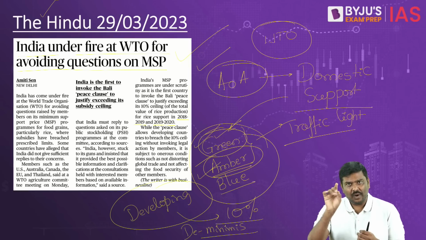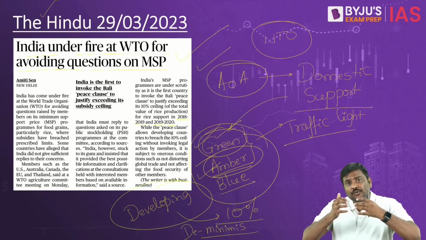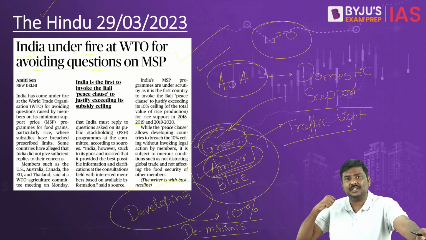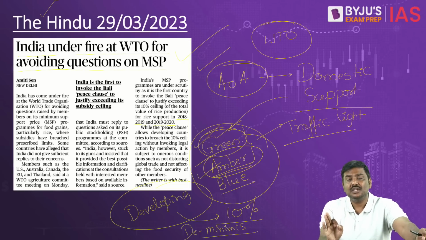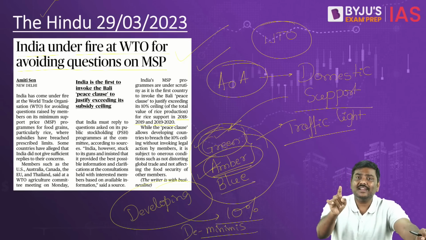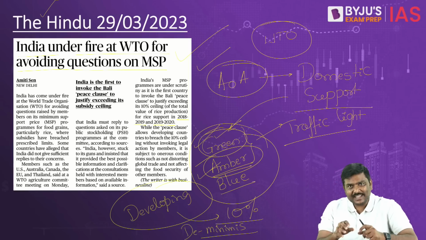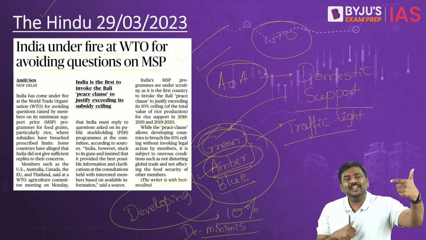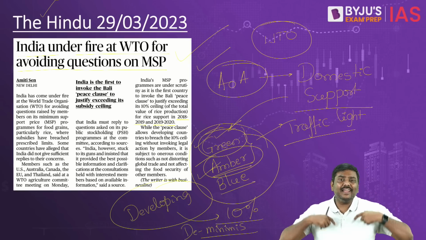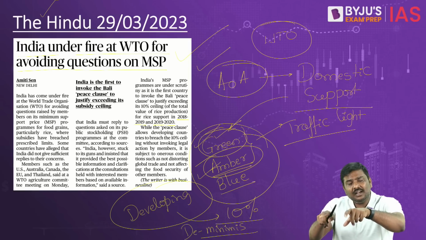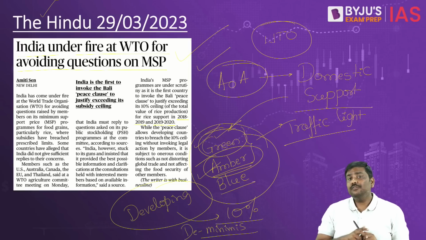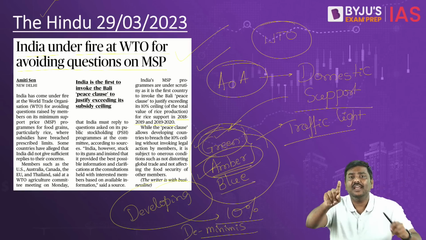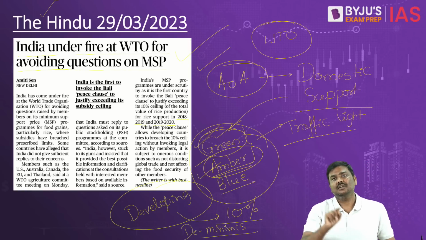What are these conditions? 1. Whenever you purchase the food grains, pay MSP and use the food grains for food distribution purposes, food security purposes, only in such cases can you claim peace clause. For example, in case of India, we purchase food grains such as rice and wheat, use it under public distribution system. And if Government of India ends up crossing 10% because of that, you can claim peace clause. If you start procuring anything else, a commercial crop which you are not going to use for food security, you cannot claim peace clause. First one.